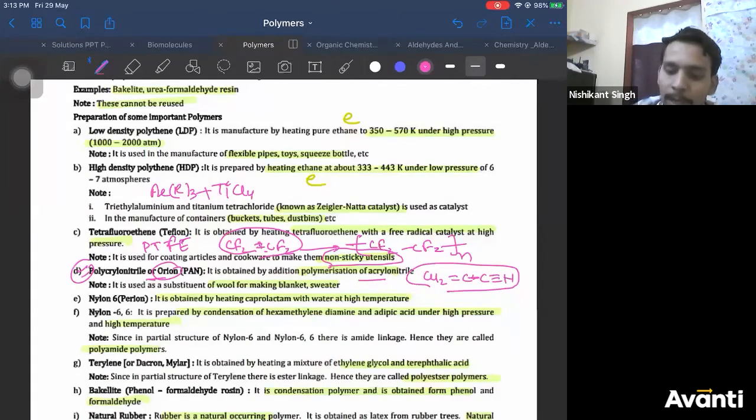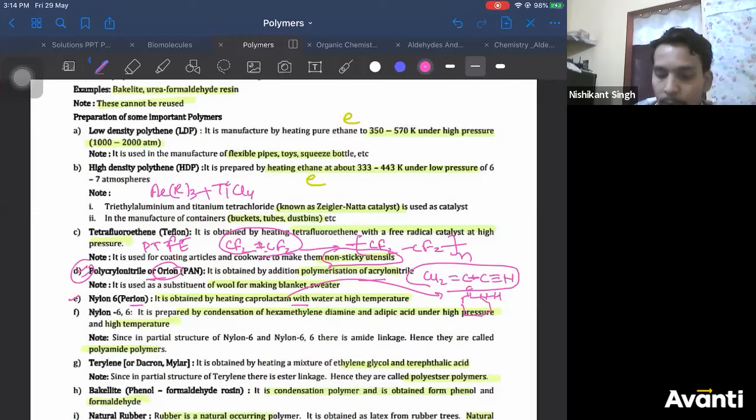Now, nylon 6. Nylon 6 is also known as Perlon. It is obtained from caprolactam. Right? What is caprolactam? It's a 7-membered ring having a CONH bond. A 7-membered ring having a CONH bond is called caprolactam.